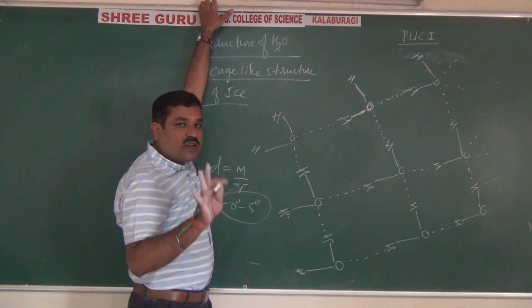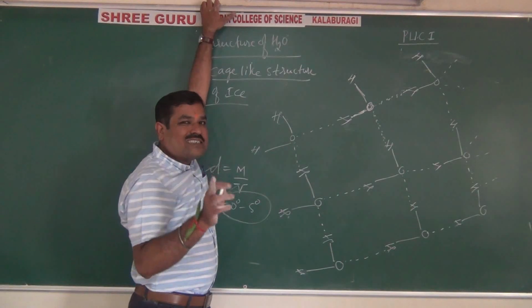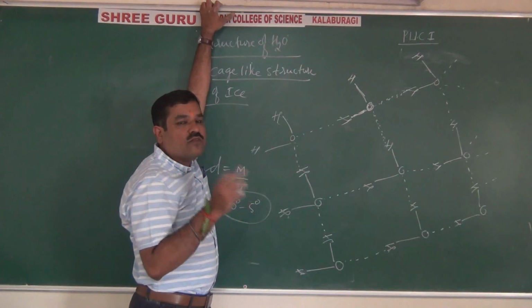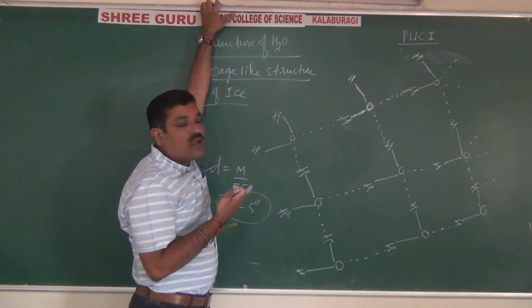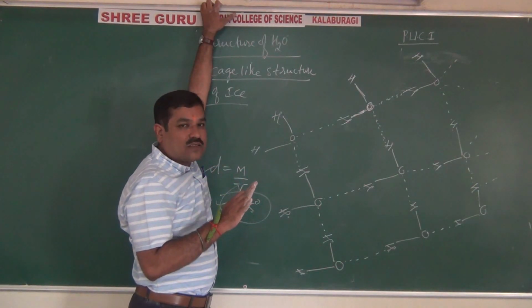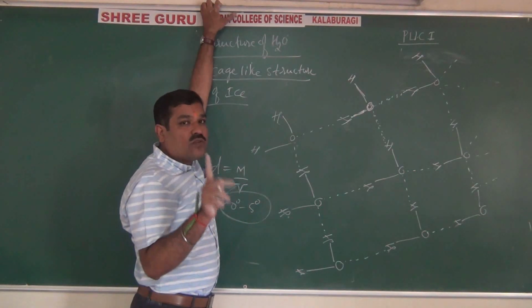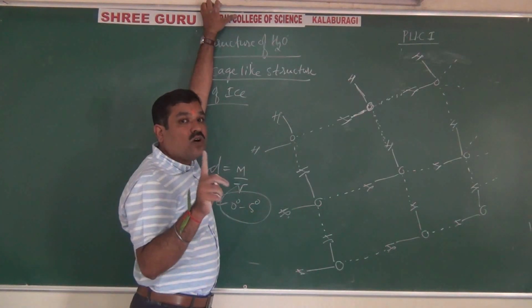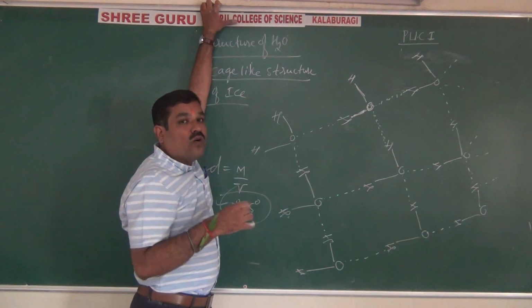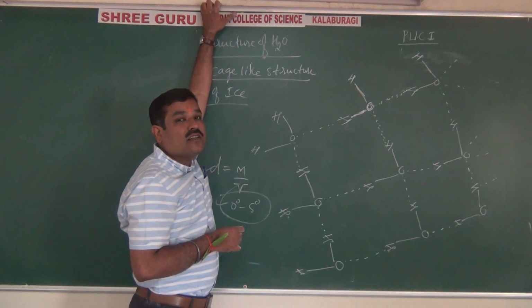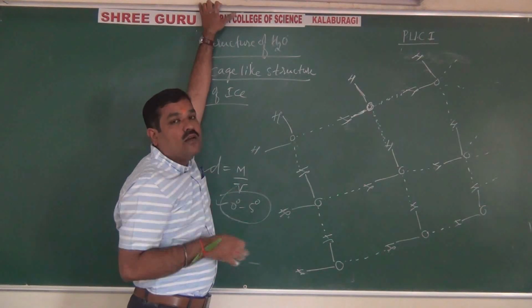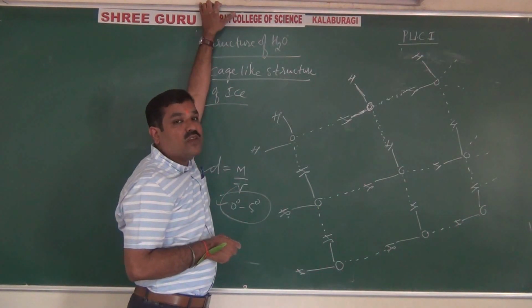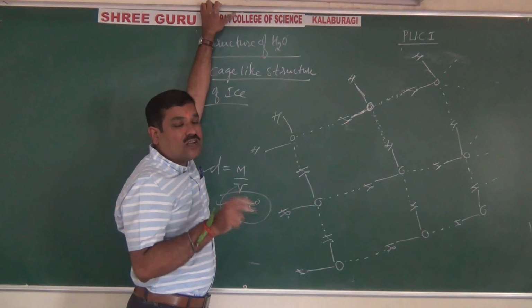So remember students, we are very thankful to water, and to the hydrogen bond. Even today, water exists in liquid state due to hydrogen bond. If hydrogen bond had not existed, then water would have existed in what? Solid state, below minus 33 degrees Celsius. If water were not there, no life would have existed on the earth. That's why hydrogen bond is very essential for human beings and all creatures existing on the earth.